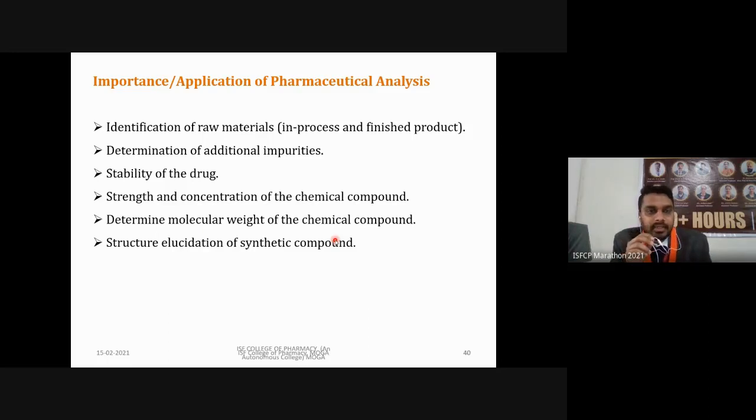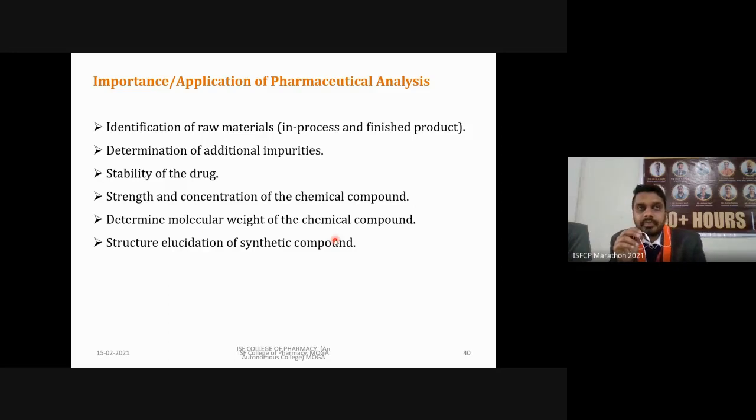Then determination of additional impurities. If there are chances of introduction of impurities either in the process or from raw material, we have to determine those impurities in our final product. For that purpose, we have to perform analysis that comes under the quality control and quality assurance section of industries. So we will come to know if the amount of impurities is under the recommended range or recommended limit, that means our product is of high quality. If the amount of impurities is high, our product is of low quality.